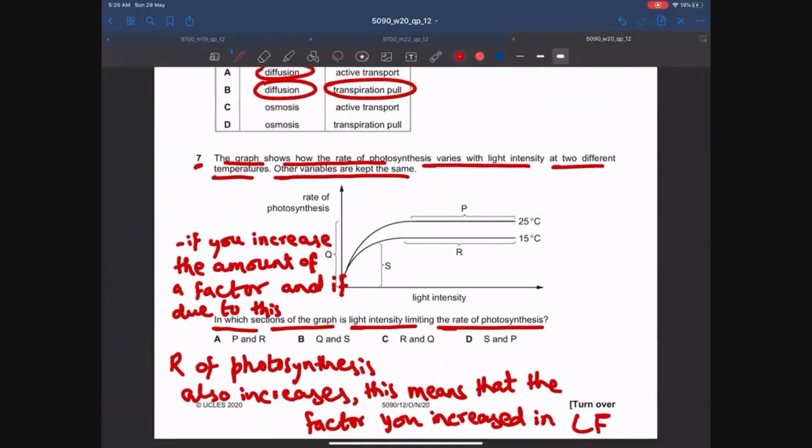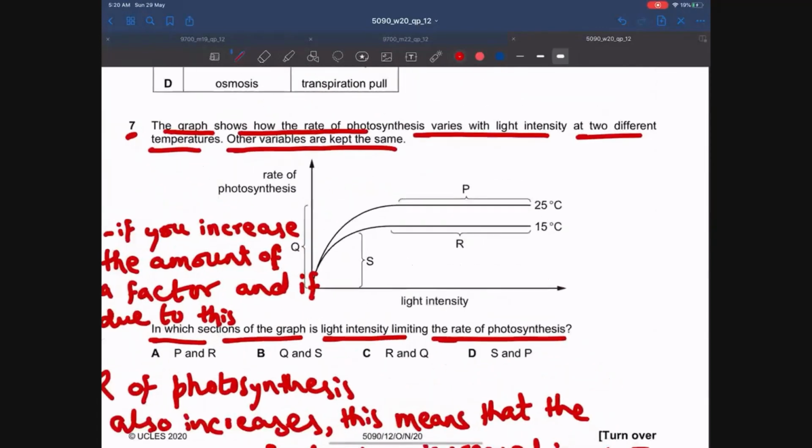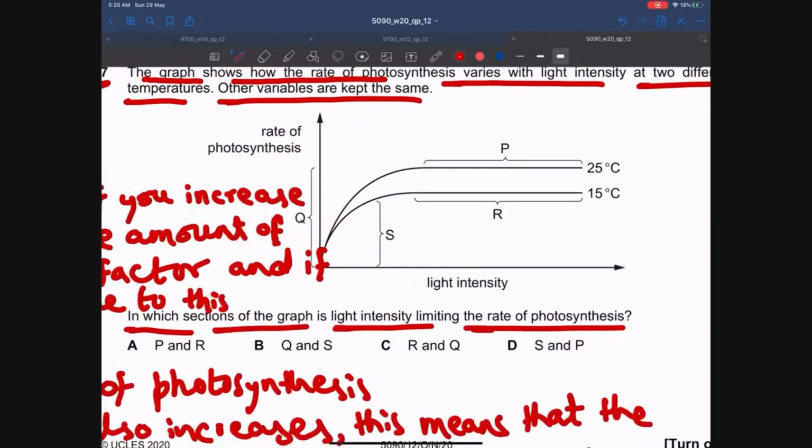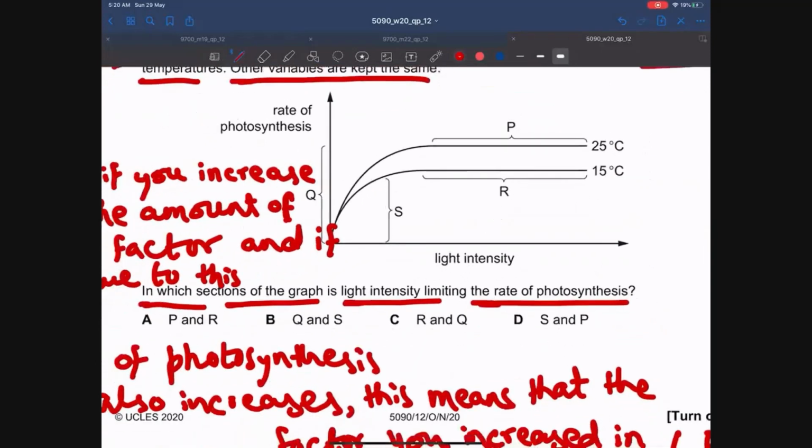So we need to see on which sections light intensity is a limiting factor.